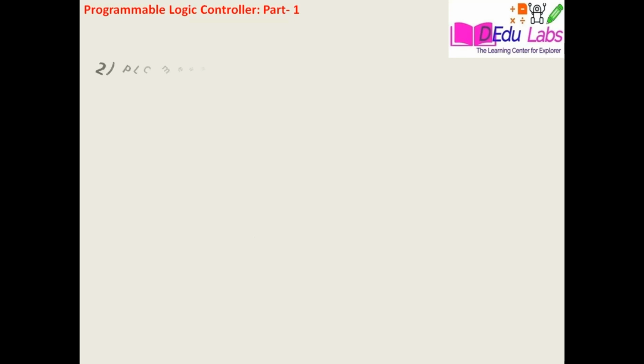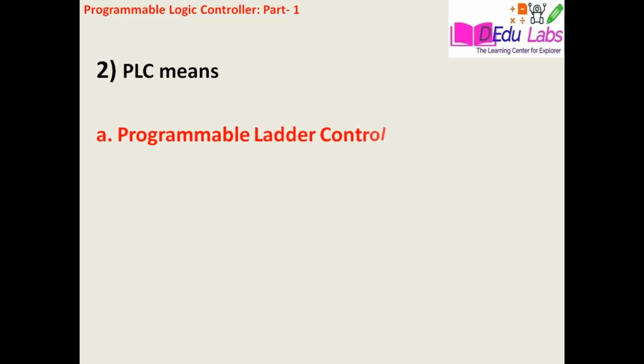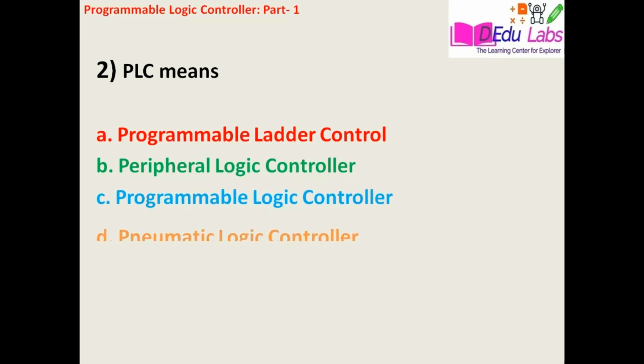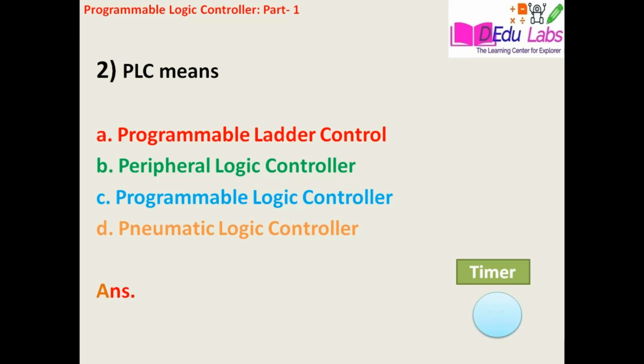Now question number 2. PLC means, option A, programmable ladle control. B, peripheral logic controller. C, programmable logic controller. And D, pneumatic logic controller. The answer is programmable logic controller, that is option number C.